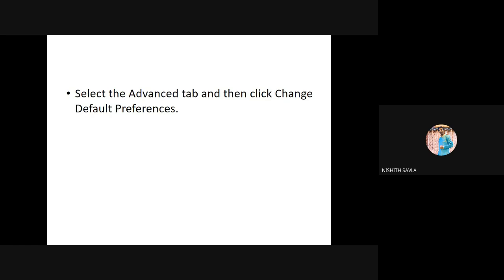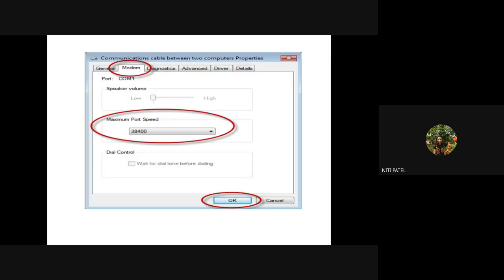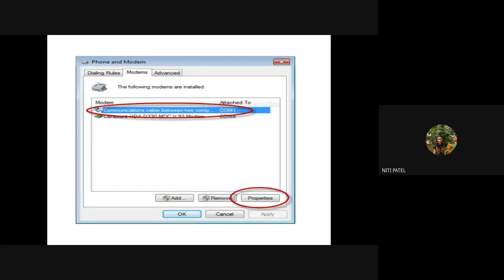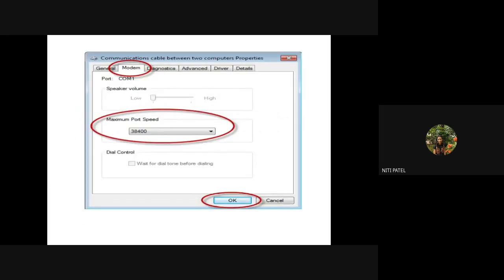After that, which unit is the speed? Sorry, what is the unit of the speed? It is megabits per second, Mbps. Okay, it is Mbps. So you can go to the properties and check what the properties of your modem are.